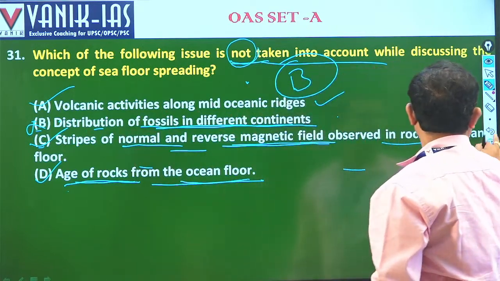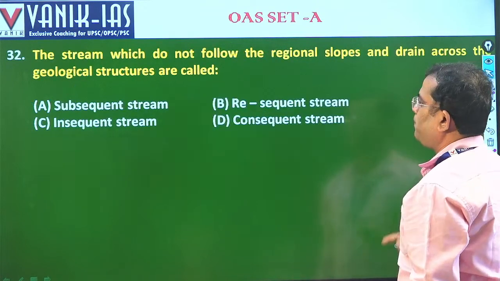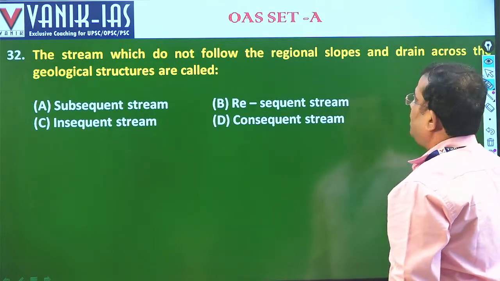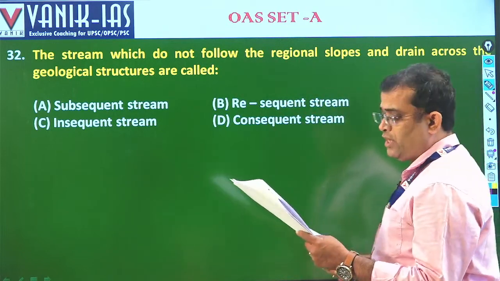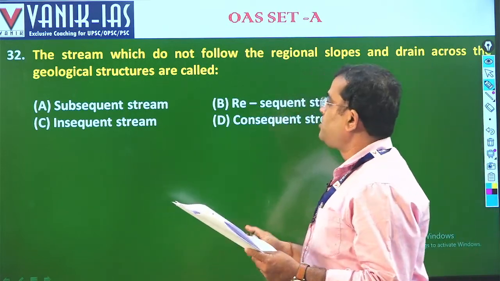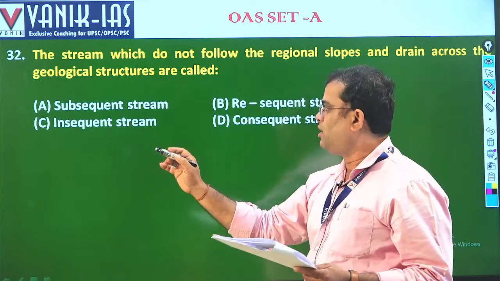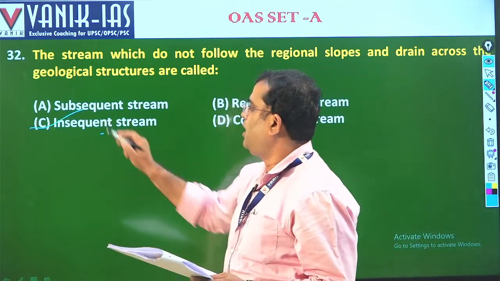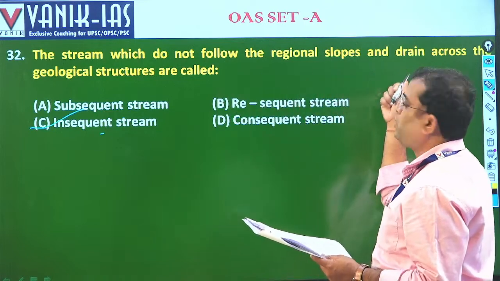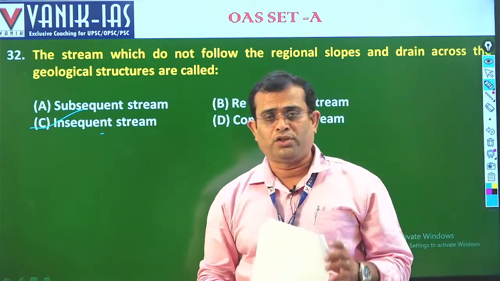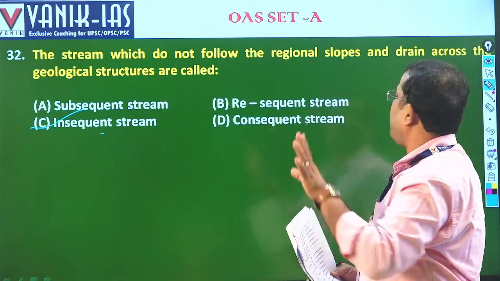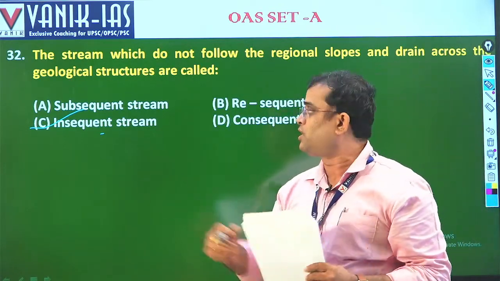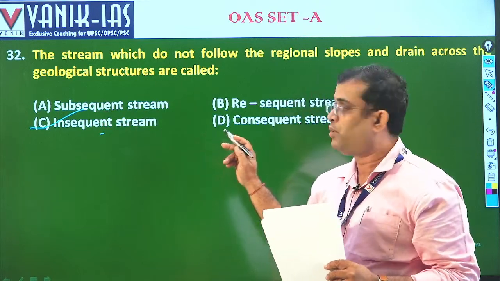Let us go. Next we will see the streams that do not follow the regional slopes and drain across the geological structures are called, it is very simple, insequent streams. Insequent streams are those which do not follow the regional slopes. Generally they do not follow the regional pattern of the slopes, and they drain across the geological structures. Those are the insequent streams.